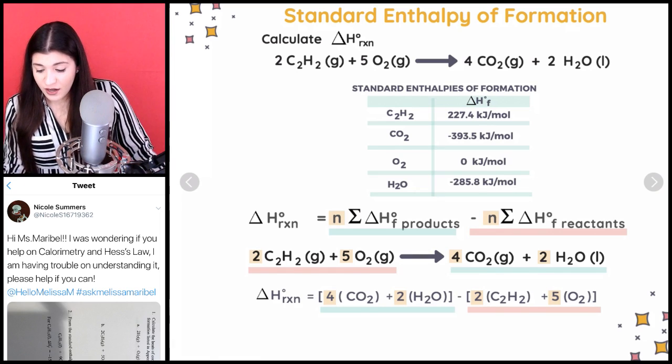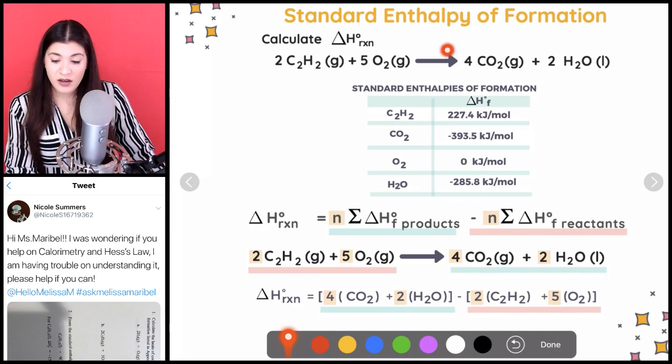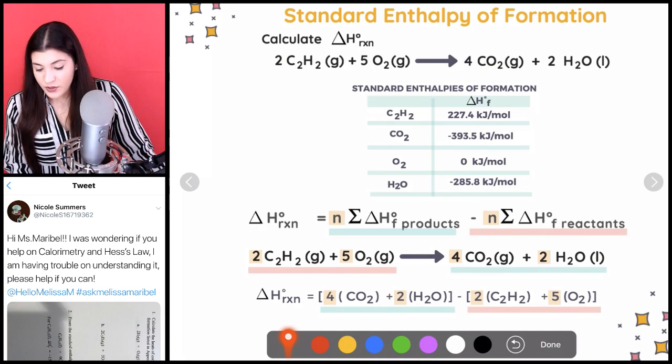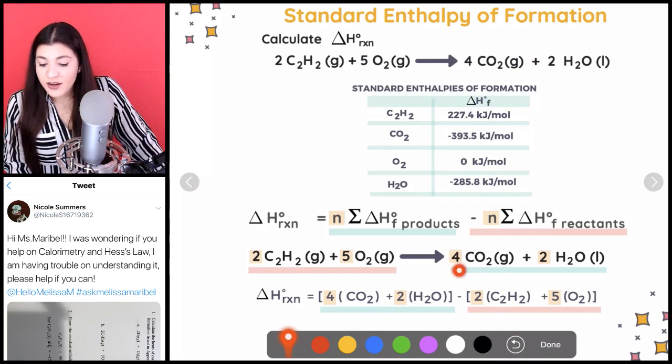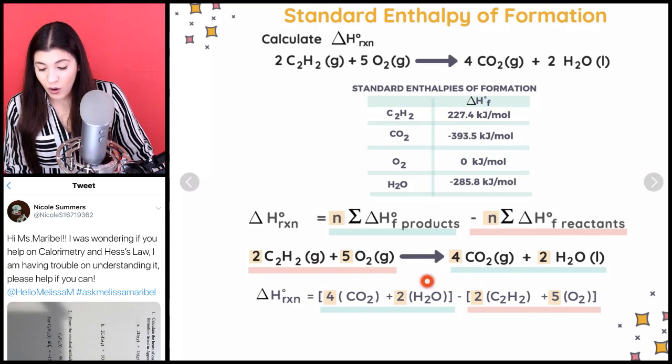And how I figured this out was just the fact that our first product, right, the first product here is CO2. So that's what I put here, CO2. And then next, I have to place the n, or the amount of moles, in front. So 4 goes in front. Next, we have our water. That's our second product, right? So that's going to be H2O and a 2 in front.